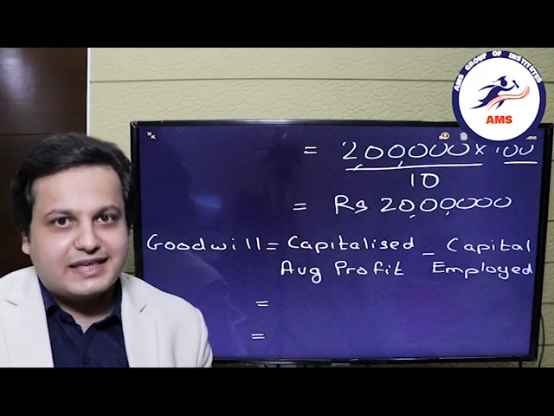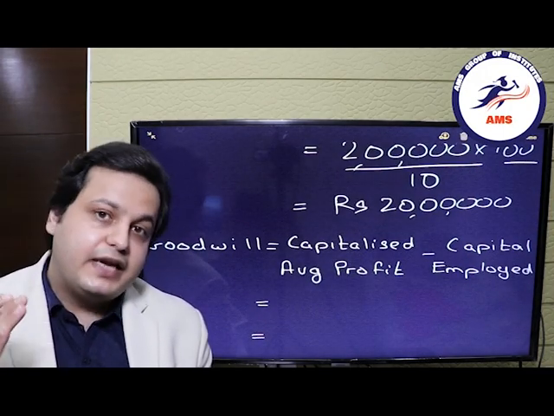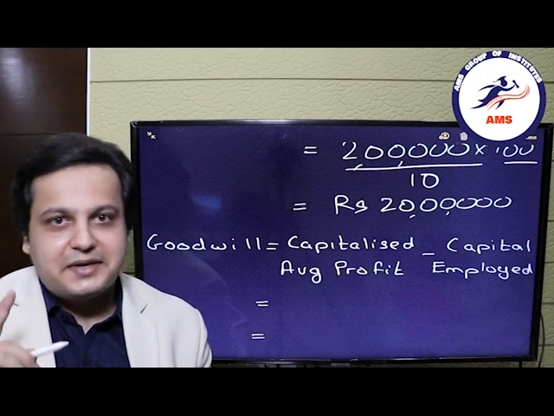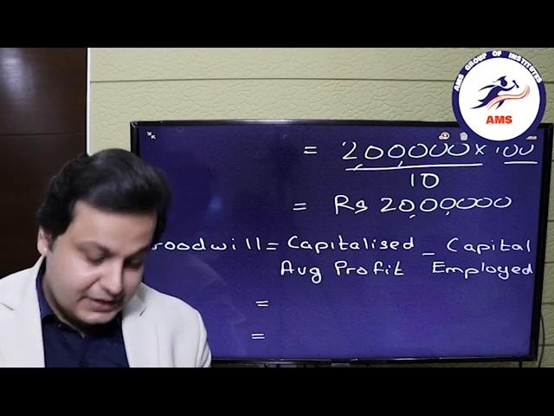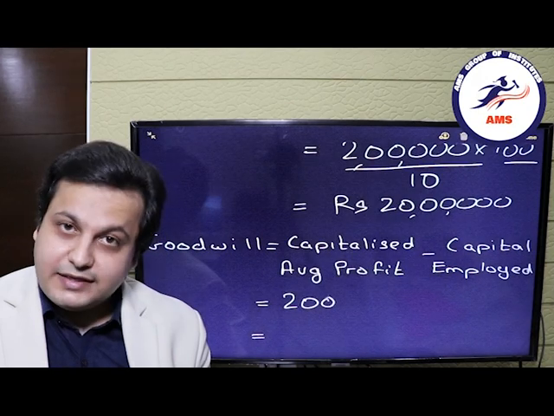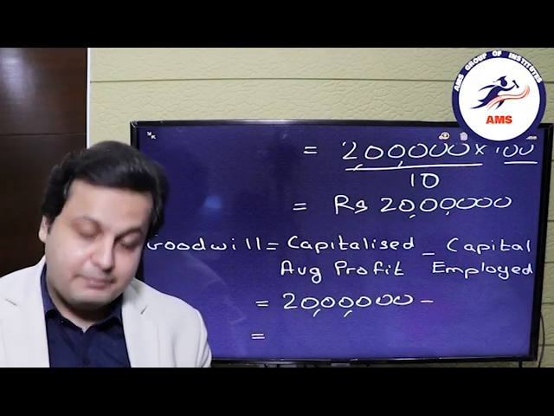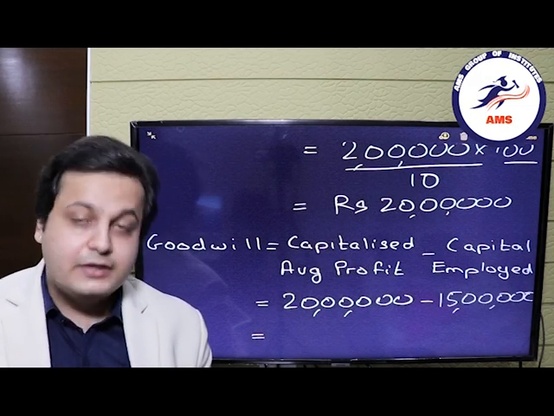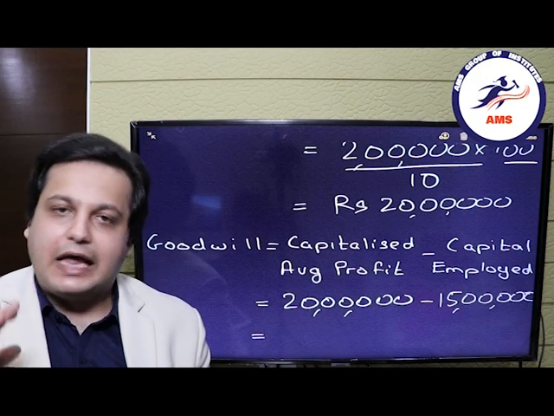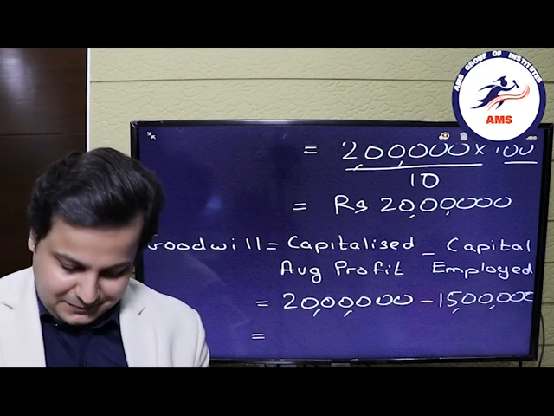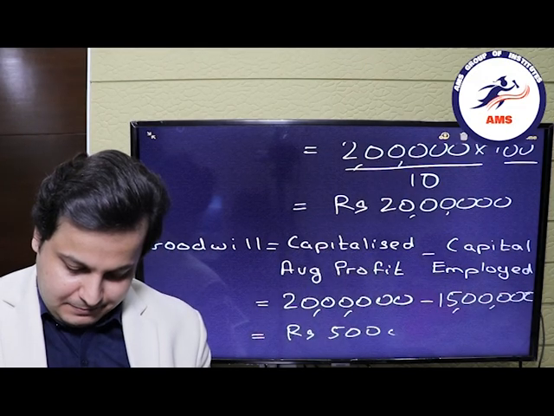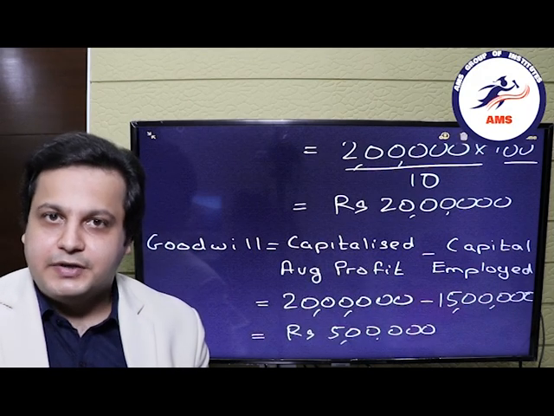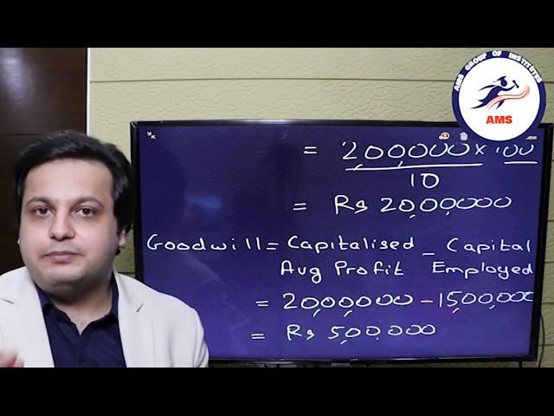Now we already know the capital employed, that is the net assets, so we can directly move towards calculation of the goodwill, that is capitalized average profits minus the capital employed. So this will be 20 lakh rupees minus the capital employed of 15 lakhs. So here we can see that the goodwill will now come out to rupees 5 lakhs. So this is how you will calculate the goodwill of a partnership firm using capitalization of average profits method.